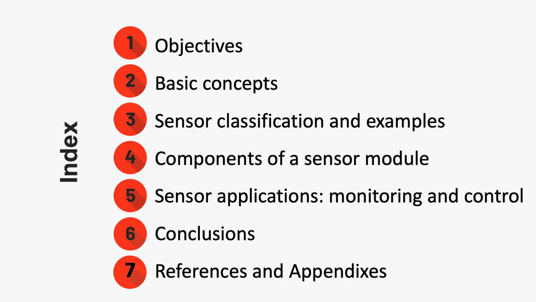We will present the objectives. After that, we will introduce the main basic concepts about sensing as well as sensor classification with some examples. Next sections will deal with the main functional components of a sensor module and with their most well-known applications, valve monitoring and measuring signal for automatic control. Finally, we will review the main conclusions and list the bibliographic references and appendices.